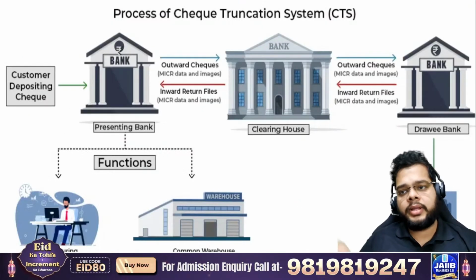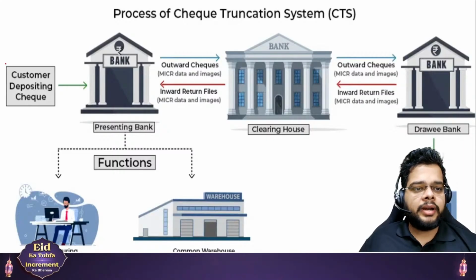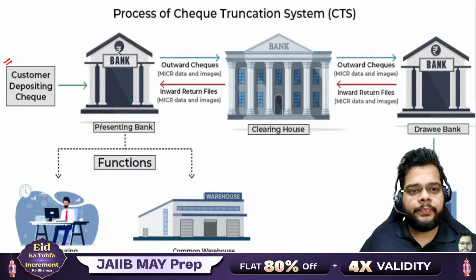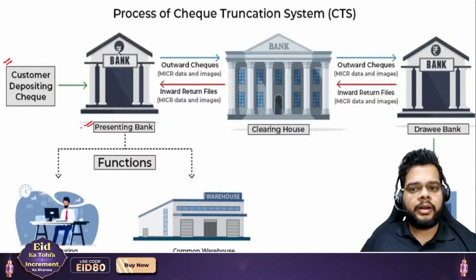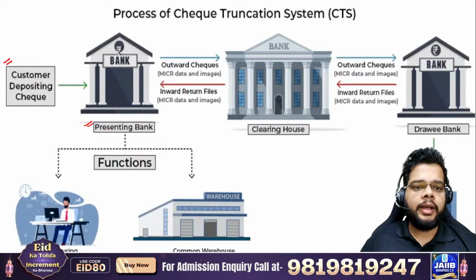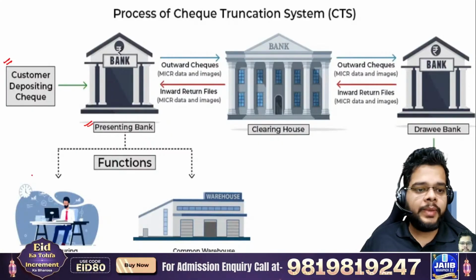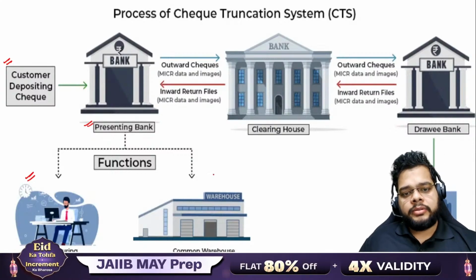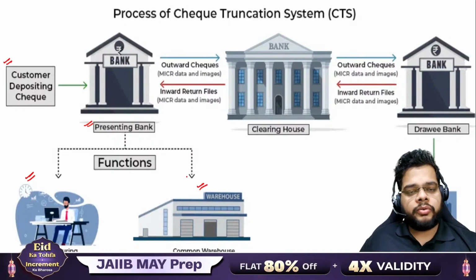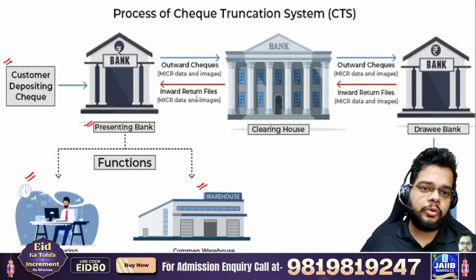And when we talk about the entire system, how it starts: the customer will be depositing a check, and the presenting bank will be there, presenting or collecting bank, whatever you want to call it. So this particular bank has primarily two functions. One will be capturing the data via a machine and storing the checks in a common warehouse where the physical checks will be stored.